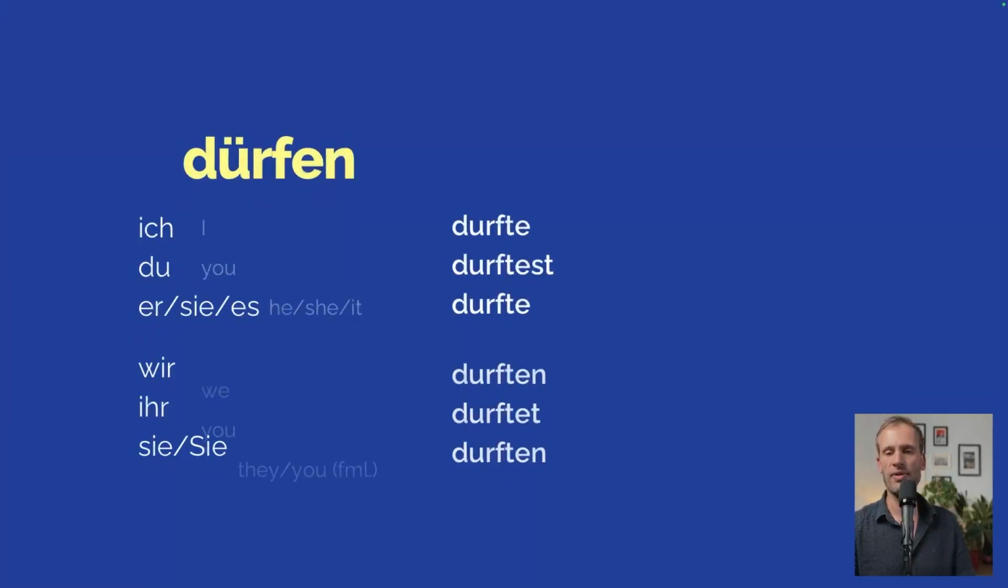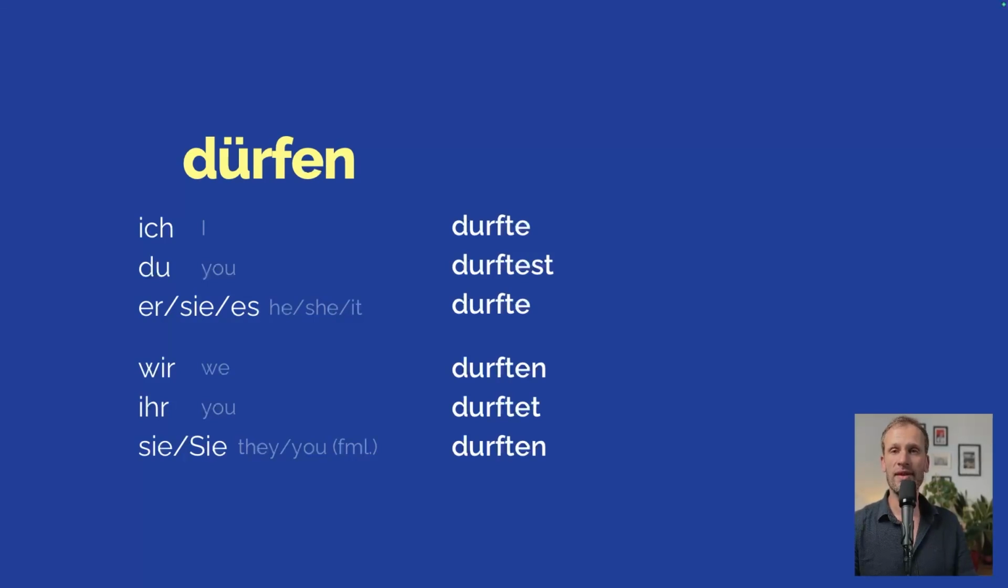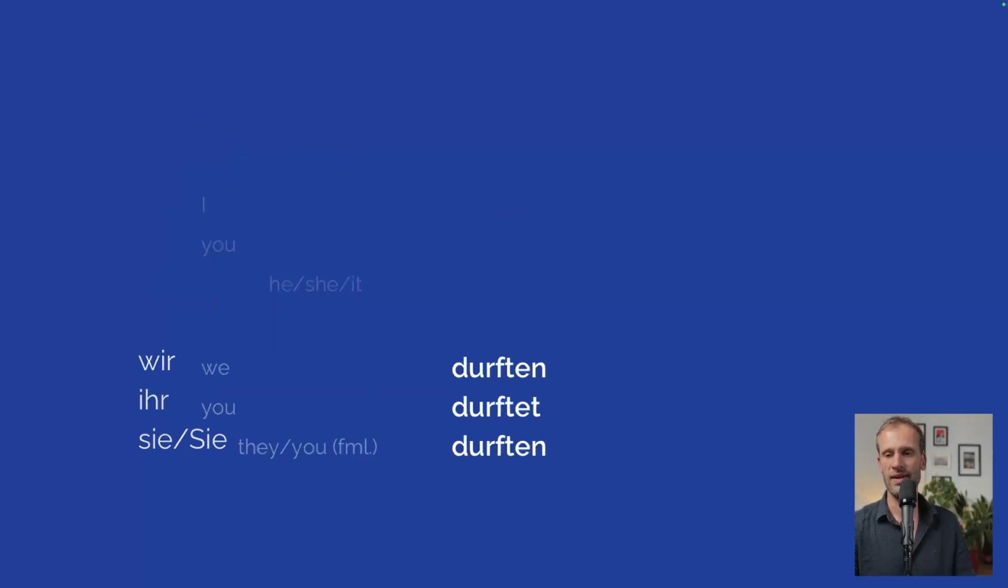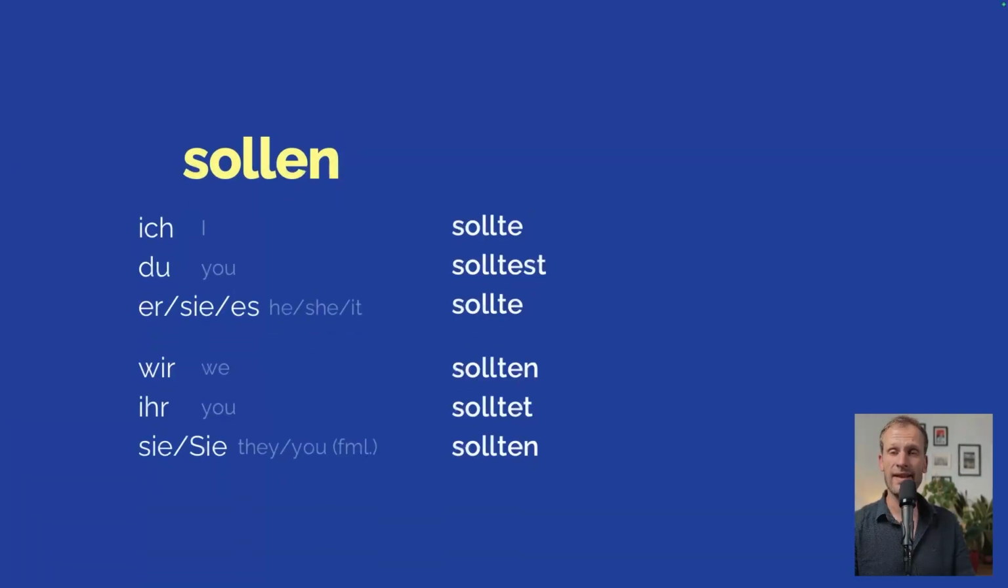And the next modal verb is dürfen, may or be allowed to. Ich durfte, du durftest, sie, es durfte. Wir durften, ihr durftet, sie durften. Maybe you can see a pattern here. The modal verbs use their umlaut, the ones that have one, like müssen or dürfen or können. Great. And the 6th and last modal verb is sollen. Ich sollte, du solltest, sie, es sollte. Wir sollten, ihr solltet, sie sollten.